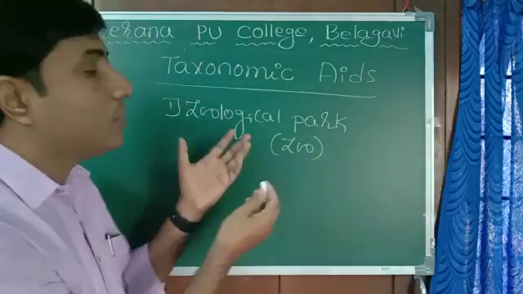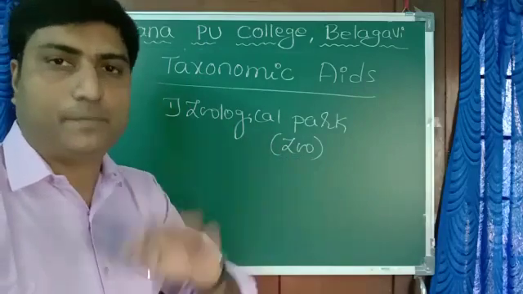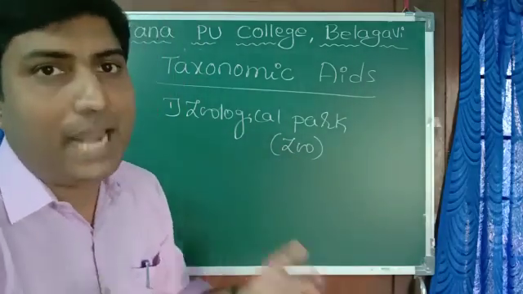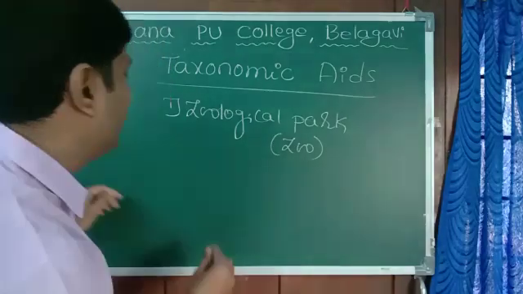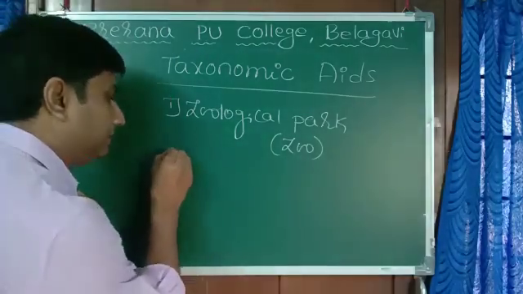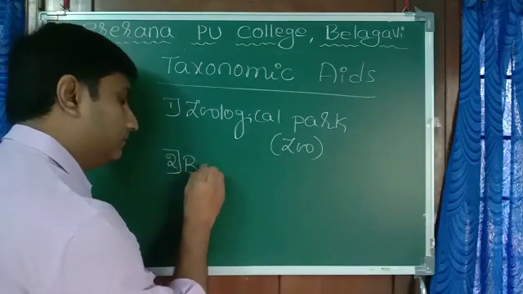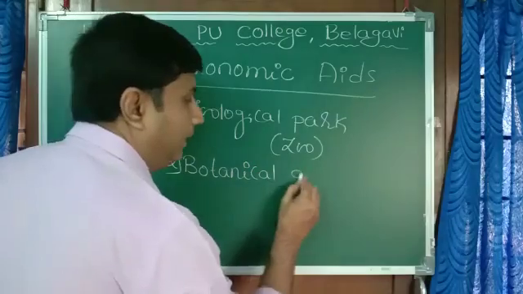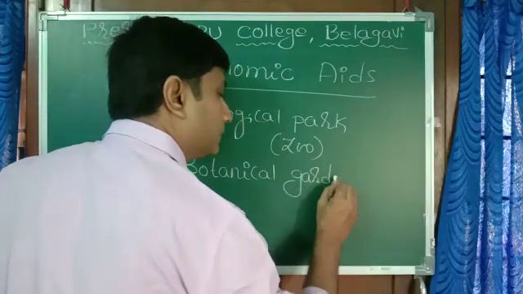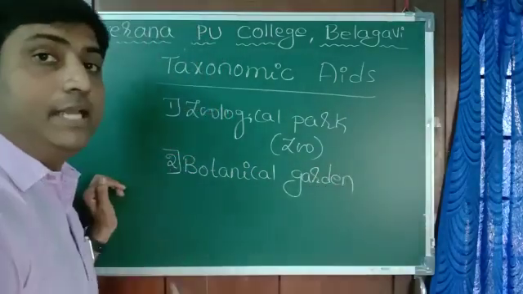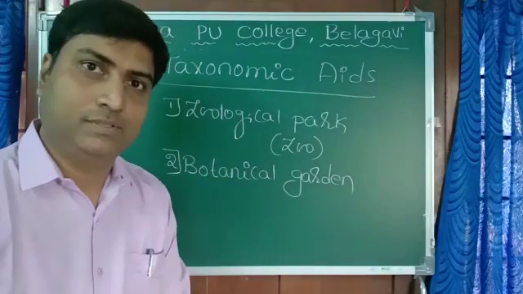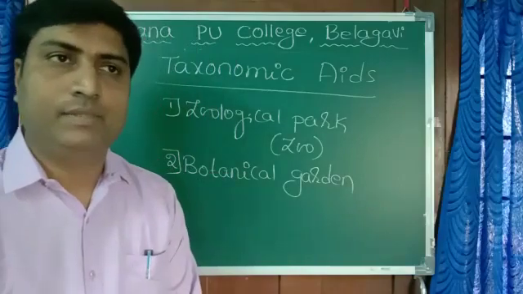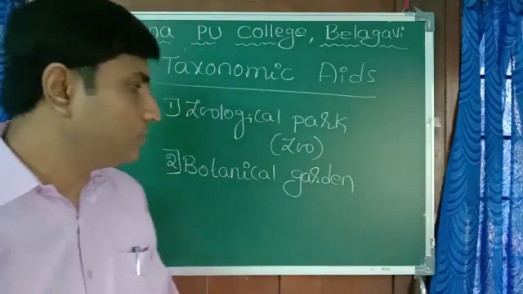So zoo becomes one of the taxonomical aids. Suppose I want to study some plants, then what do I have to do? I have to visit a botanical garden. There are many botanical gardens. One is in Ooty, there is one in Kolkata, and so many. There are so many botanical gardens.